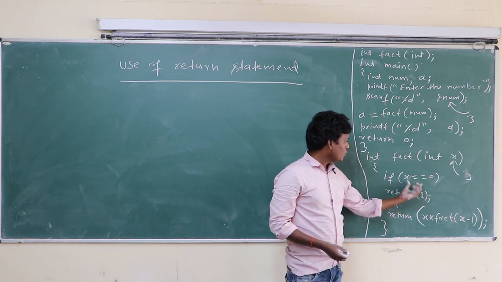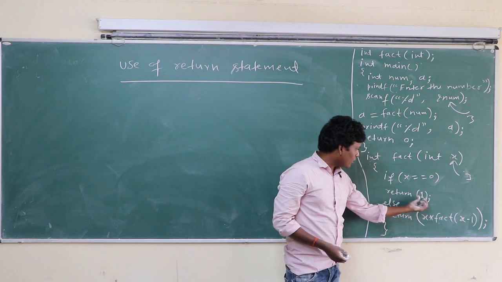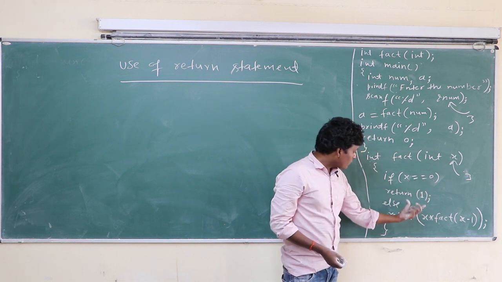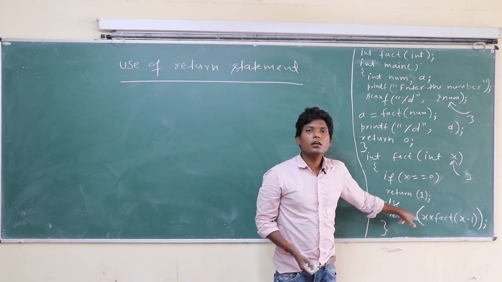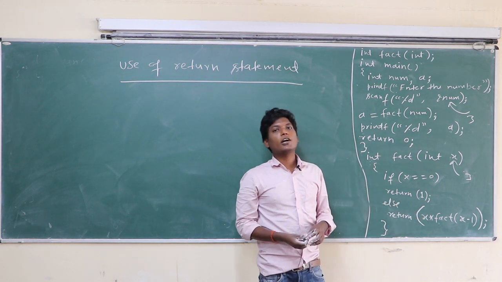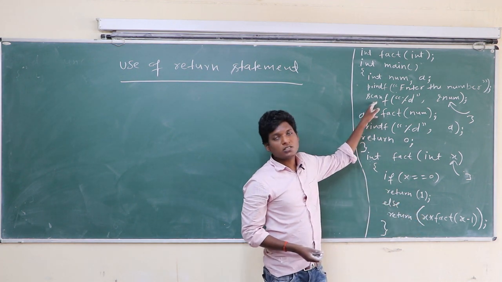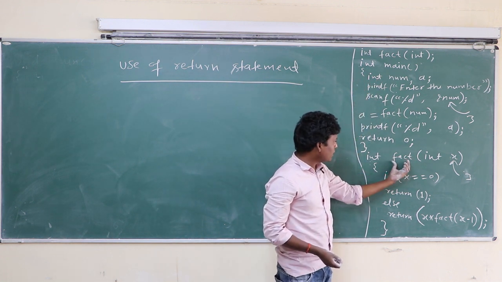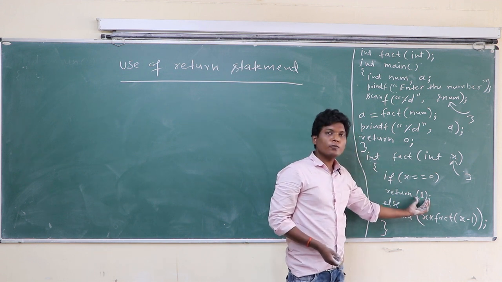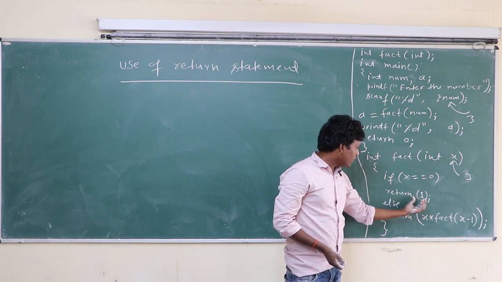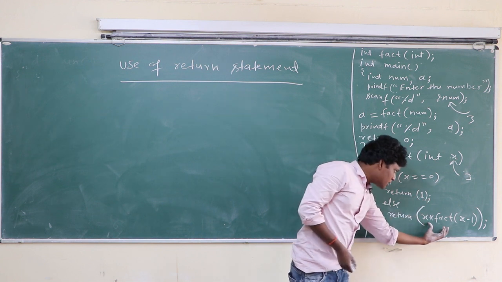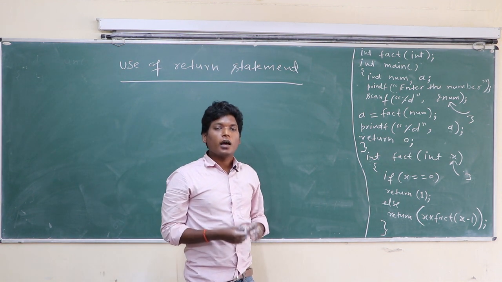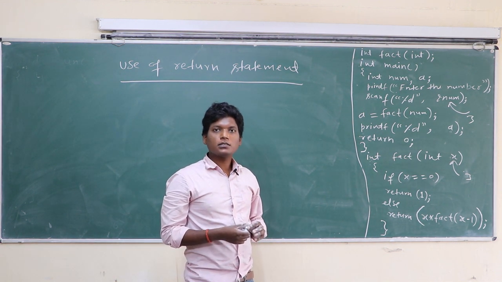When this condition is true, this return statement returns value 1 as well as control. When this condition is false, this return statement returns the value as well as control to the calling function. The calling function is here main. So this fact function returns something with control. Either return 1 with control or return this with control. So the return statement is used to return the control as well as value.